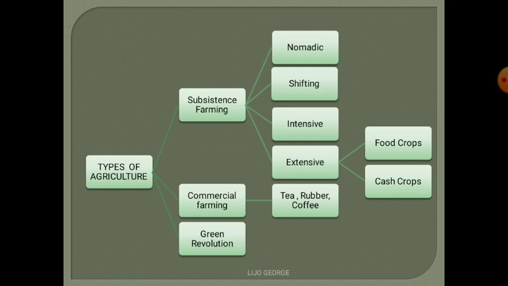And by the end of the chapter, we will be looking at the green revolution also. What is the green revolution? What are the benefits of the green revolution? And what are the drawbacks of the green revolution? This is an introduction for this chapter. In the coming classes, we will be looking at subsistence farming, thereafter commercial farming, and finally the green revolution.